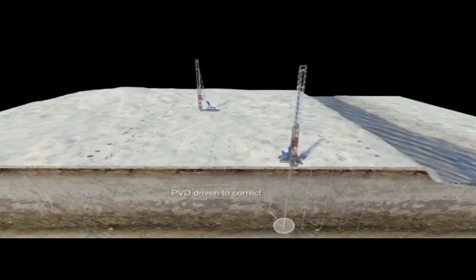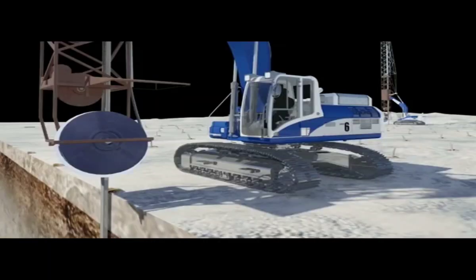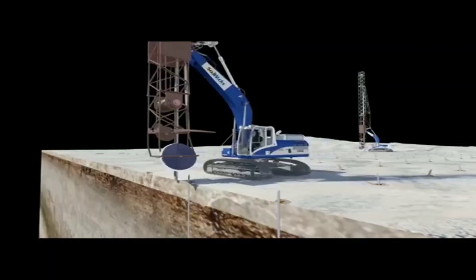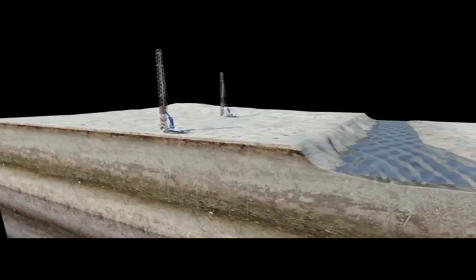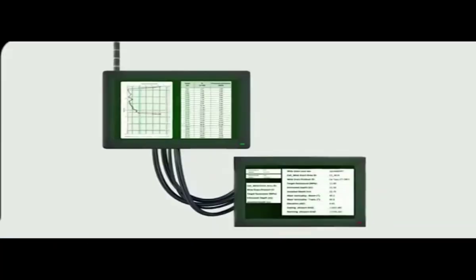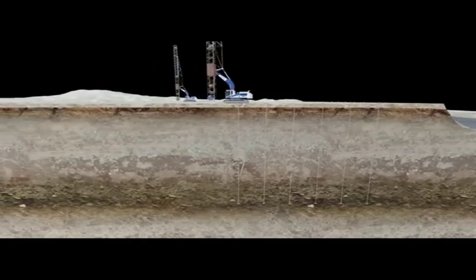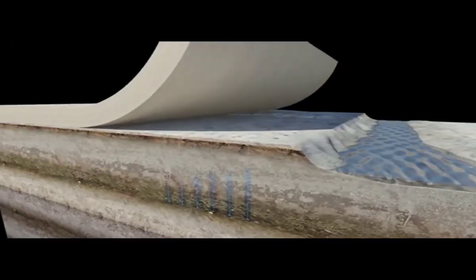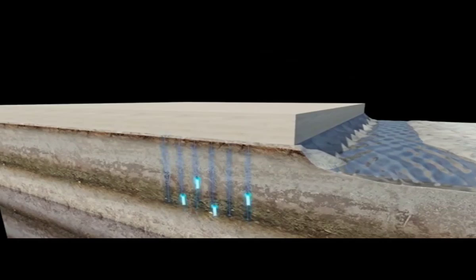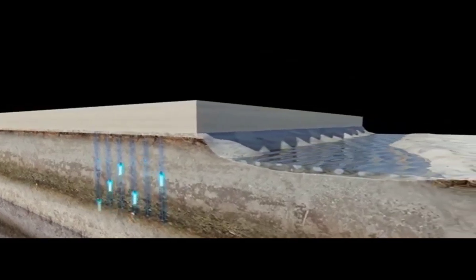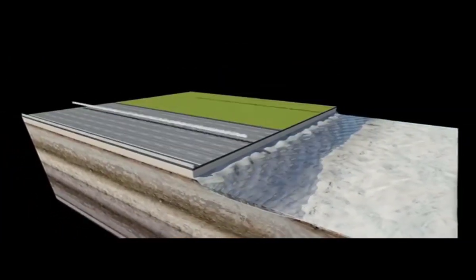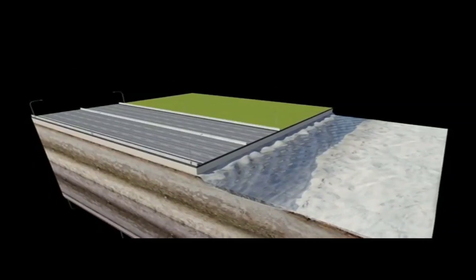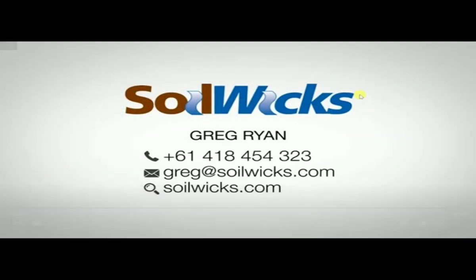Once the PVD has been driven to the correct depth and pressure, the mandrel is withdrawn back into the mast, leaving the PVD in place. The rig then moves to the next predetermined installation location and continues the process. The installation details for each PVD are verified by the operator via Soilwick's industry-leading in-cabin measuring and recording technology. Once the PVD installation has been completed, a new surcharge layer of loading is applied to the site. This surcharge layer, combined with the PVDs, accelerates the consolidation of the subsoils so that it occurs over a period of months as opposed to years. Correctly installed prefabricated vertical drains significantly reduce settlement time, allowing the construction process, in this case a freeway, to be completed in a far more cost-effective, safer and faster time frame than traditional methods.